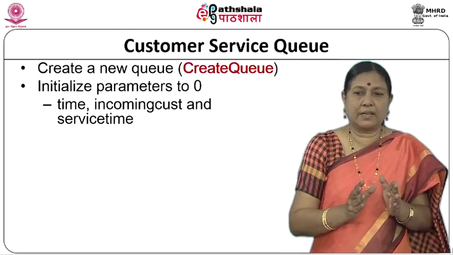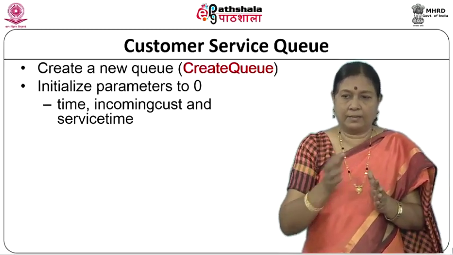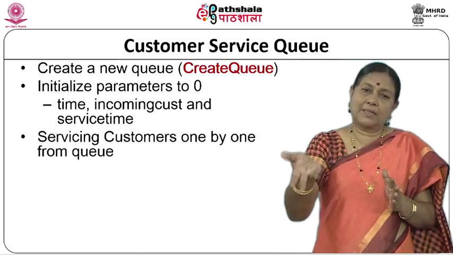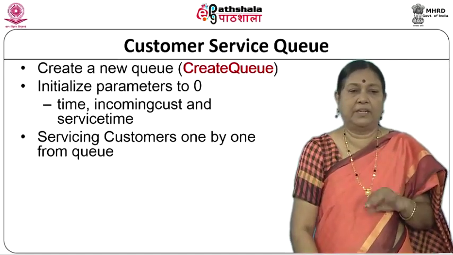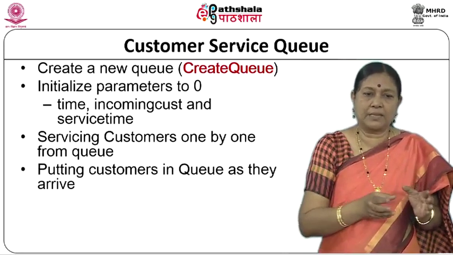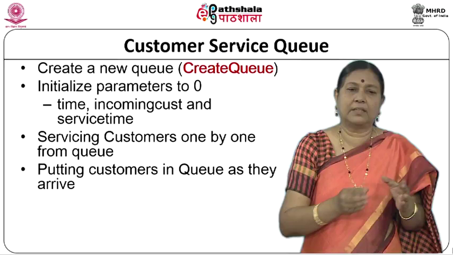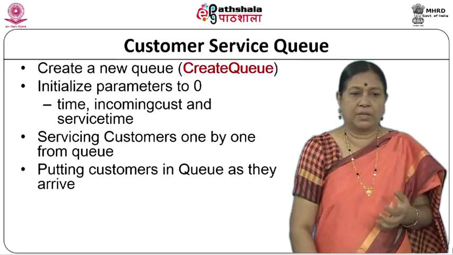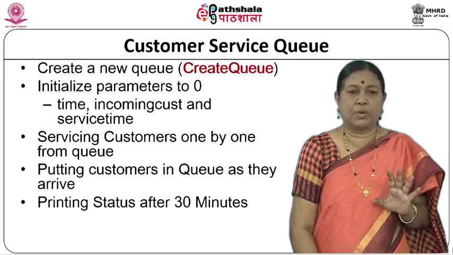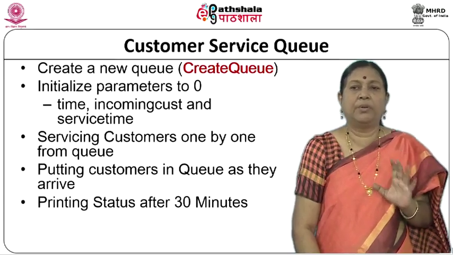And servicing customers, they are serviced one by one by taking them out of the queue, and at that point of time another customer should have completed his transaction. So, putting customers in the queue as they arrive and servicing customers one by one from the queue, these are 2 operations, and we want to print the status after 30 minutes. So, this is what we are going to do. So, how do we do this?